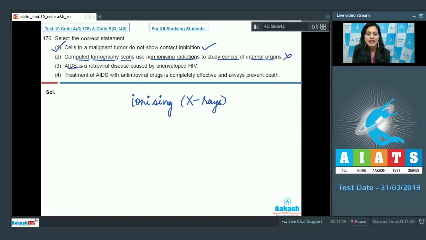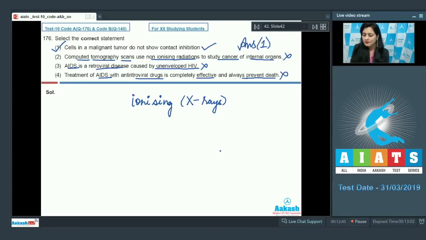The next statement is, AIDS is a retroviral disease caused by unenveloped HIV. And this is an incorrect statement because AIDS is caused by HIV, which is an enveloped retrovirus. The next statement given is, treatment of AIDS with antiretroviral drugs is completely effective and always prevents death. And this is an incorrect statement because treatment of AIDS with antiretroviral drugs can relatively delay the death, but early death is inevitable in an AIDS patient. So the correct answer to this question is option number 1.